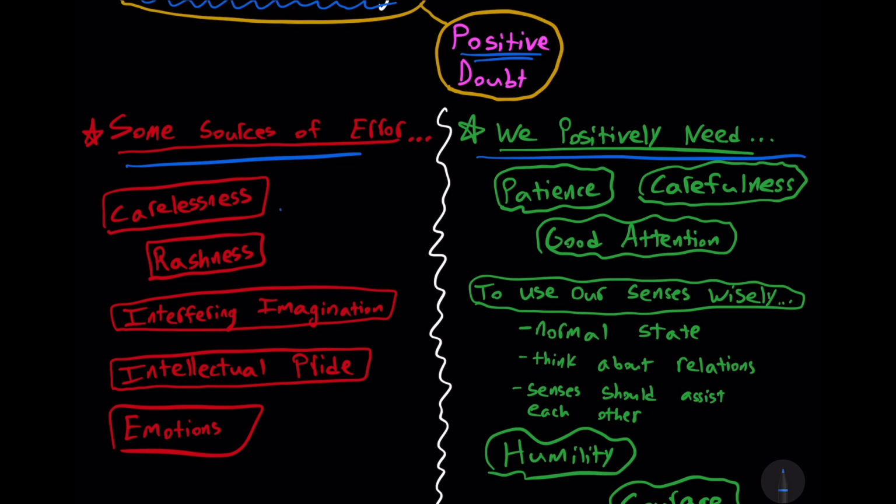For example, carelessness. For example, rashness. But we can combat that, for example, with being patient. So we need patience. We need carefulness. We also need good attention. We have to focus. We have to be serious and not cavalier. We need to use our willpower to be careful. And this also requires us to make sure we are energized, so to speak, to do the intellectual task at hand, because we can get tired and worn out.